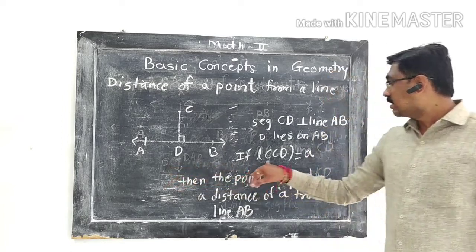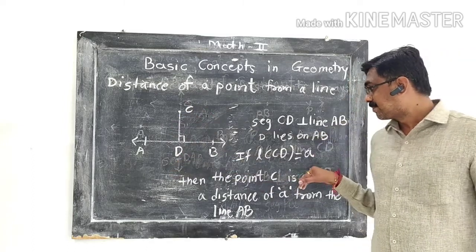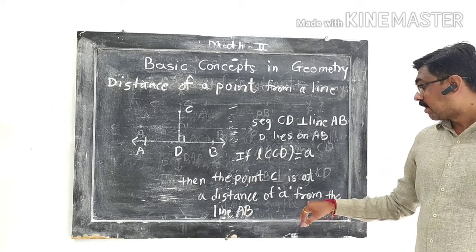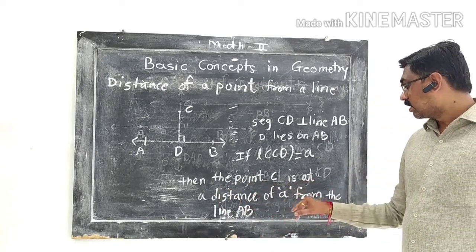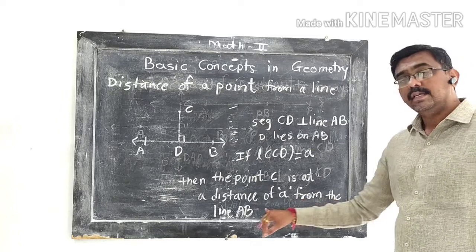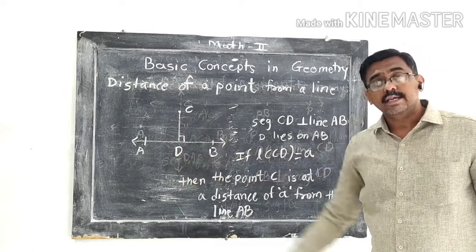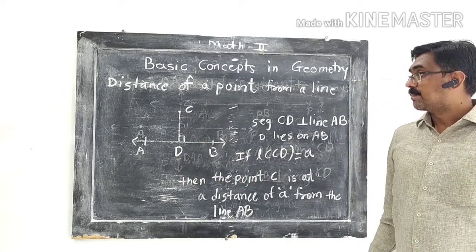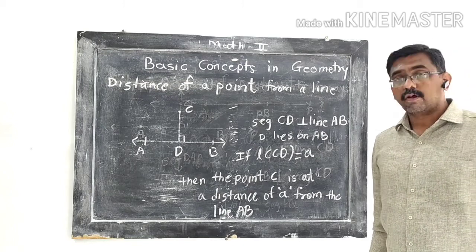Suppose the length of CD equals A, then the point C is at a distance of A from the line AB. Point D is called the foot of the perpendicular. So in this way we can take the distance of a point from a line.